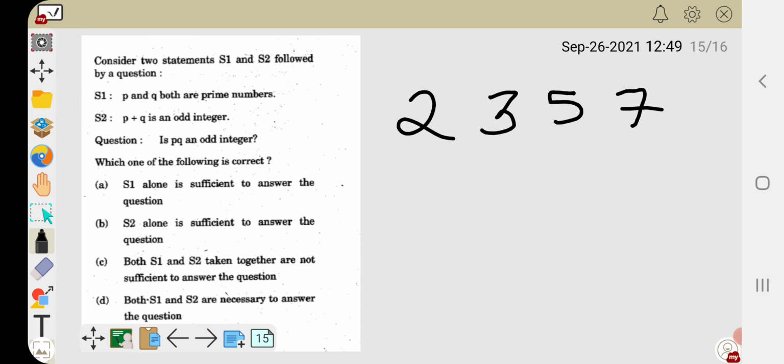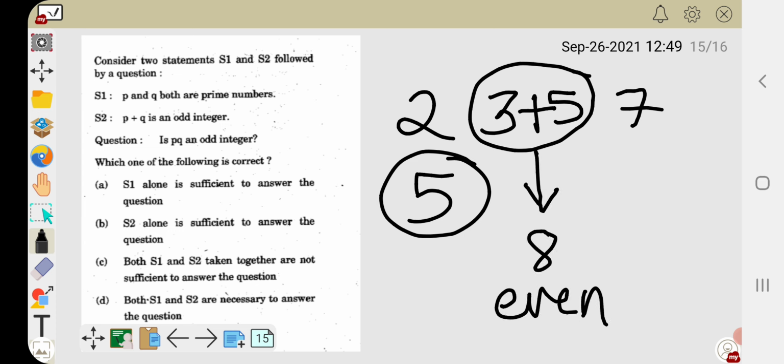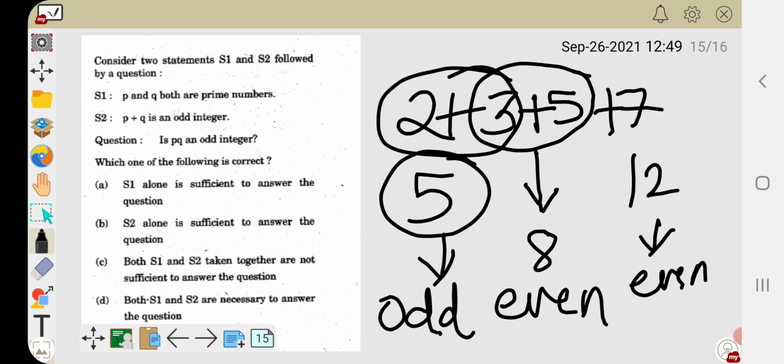We know that P and Q both are prime numbers and P plus Q is an odd integer. If we add 2 plus 3, then we get 5, which is an odd value. But if we add the numbers 3 plus 5, we get an even integer. 5 plus 7, 12, is also an even integer. So we get an odd sum only for 2 plus 3 equal to 5.